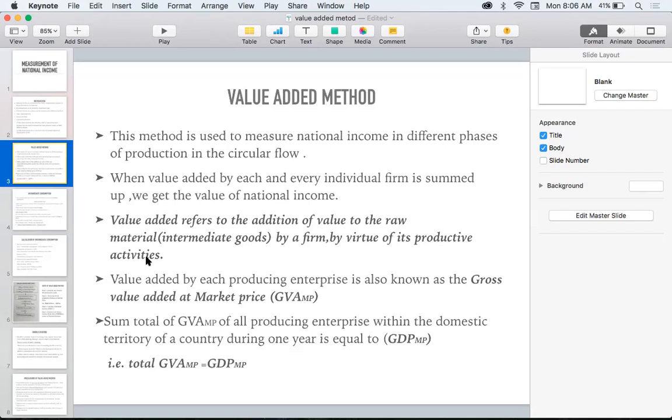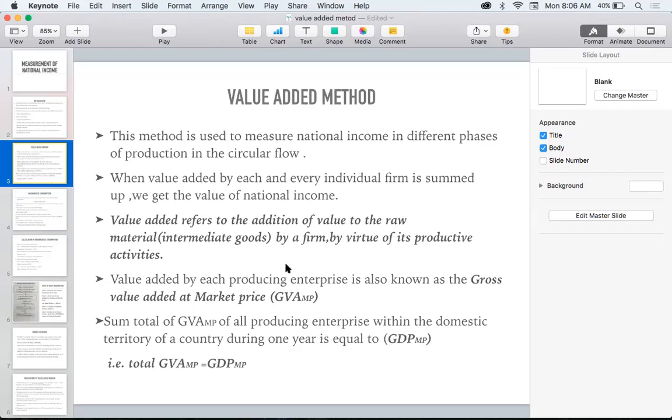Did you understand? So what is value added? Value added refers to the addition to the value of raw materials by a firm by virtue of its productive activities. What is the value of raw material over here? It was 500 rupees. What was the raw material? It was flour. By virtue of his productive activities, that means he has done some work on that, he is selling it for 700 rupees. And the value added by his productive activities is 200 rupees.